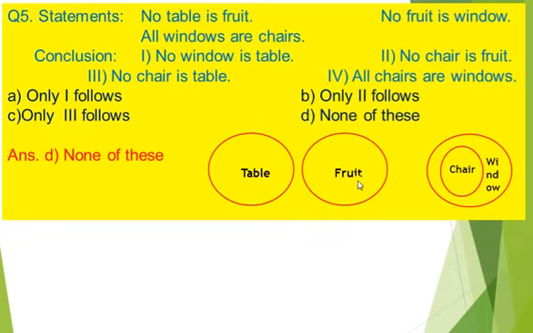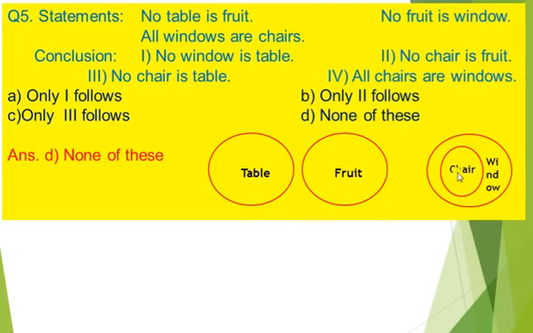Question number 5. Statements are: no table is fruit. No fruit is window. All windows are chair. This is our Venn diagram. Now take conclusion number 1. No window is table. It's true. No chair is fruit. It's also true. No chair is table.